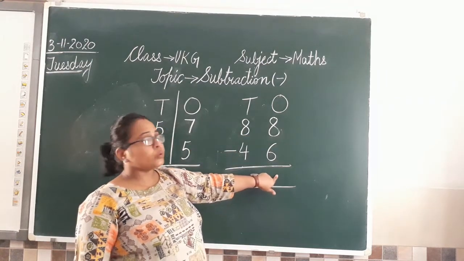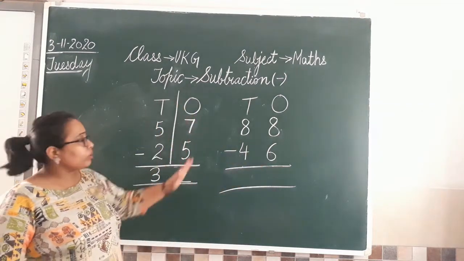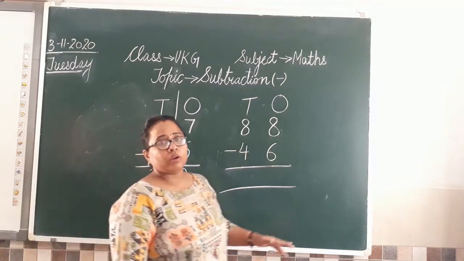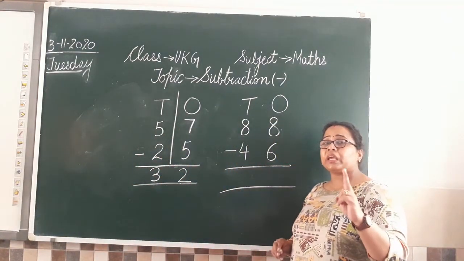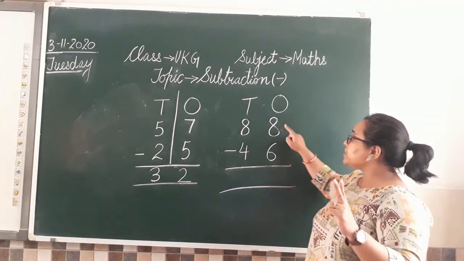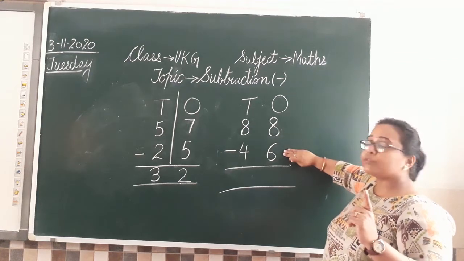So how are we going to do that? First tell me, as I have explained you here. Now tell me, अब कैसे करेंगे इसको? कौन कौन से digits को हम पहले minus करेंगे? Which are the two digits to be taken first? 8 and 6. Yes. First we are going to solve these two.